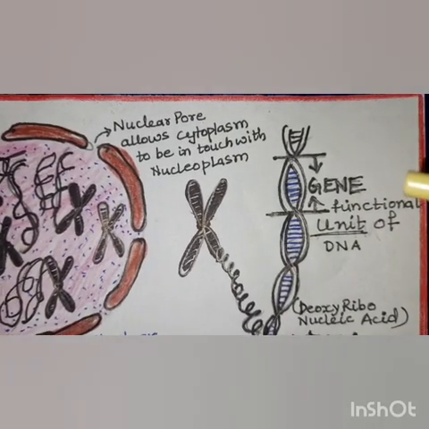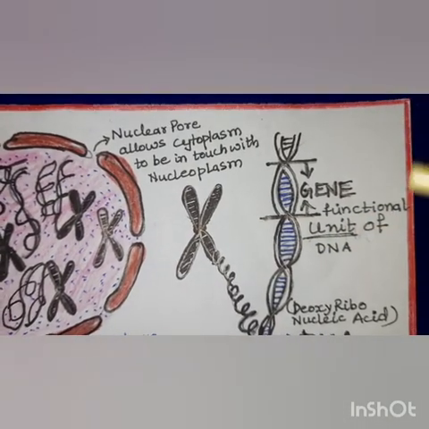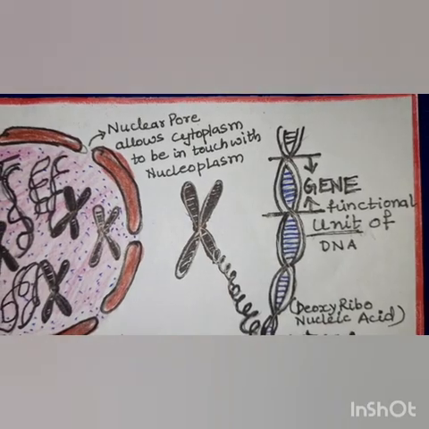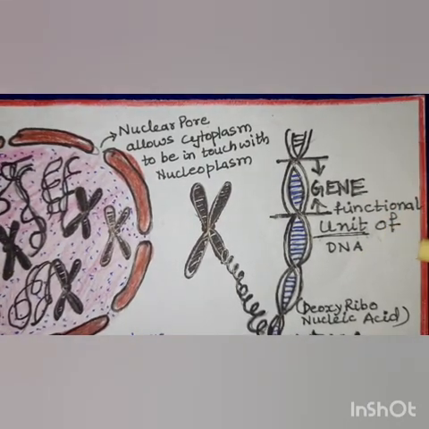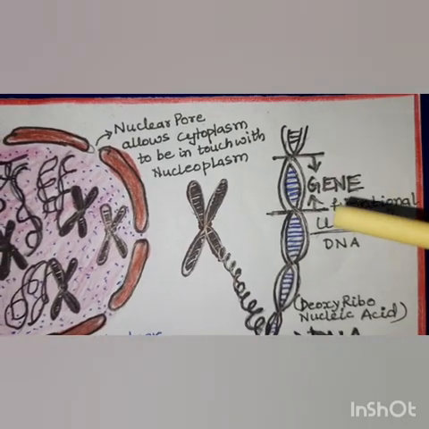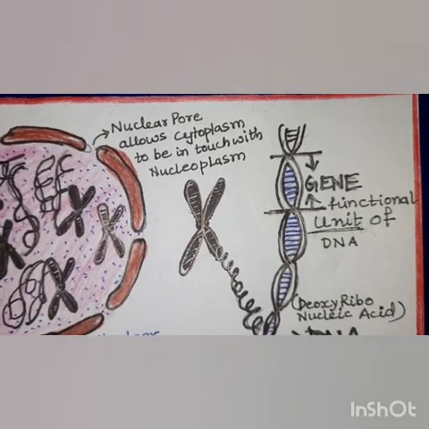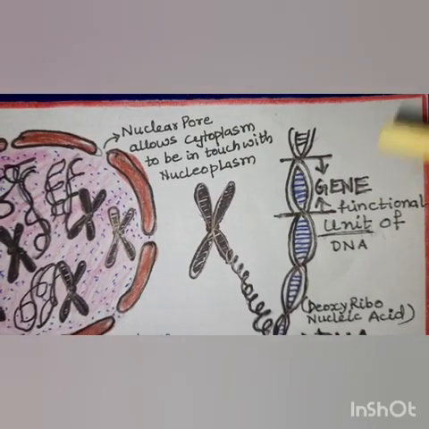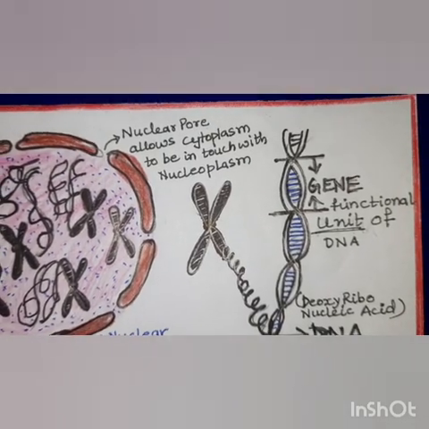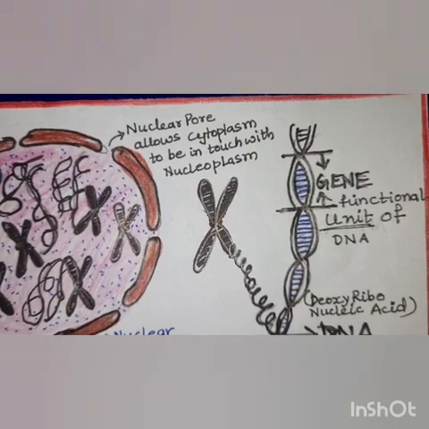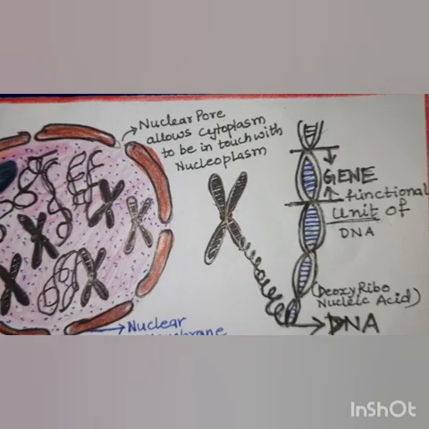organism, in an animal, say a human being. This gene is responsible for the formation of the black color of the eye. So this particular segment of the DNA is called the gene because this segment of the DNA is responsible for the formation of the eye color. So in this way, many such segments of DNA are responsible for formation of different characteristics of a body, and all such segments of the DNA molecule are known as genes.